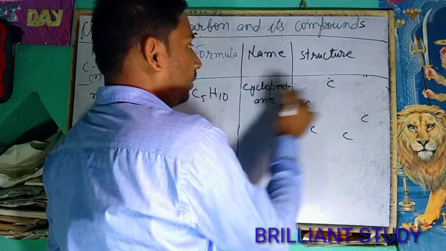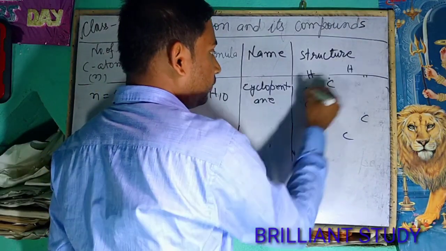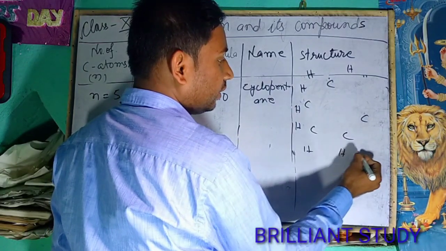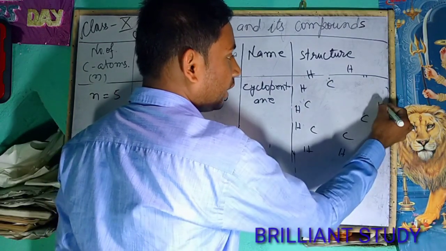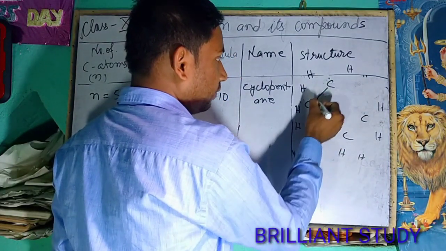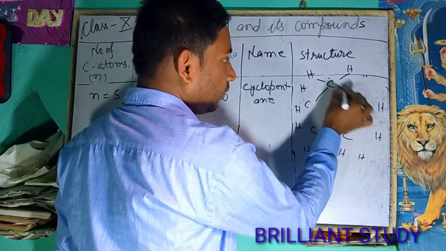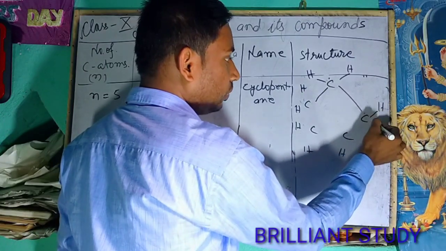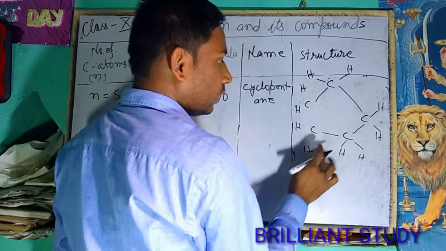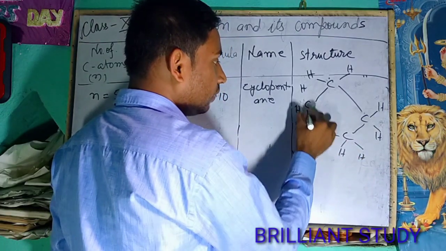The number of hydrogen atoms is 10. Each carbon forms 4 bonds, counted as 1, 2, 3, 4.